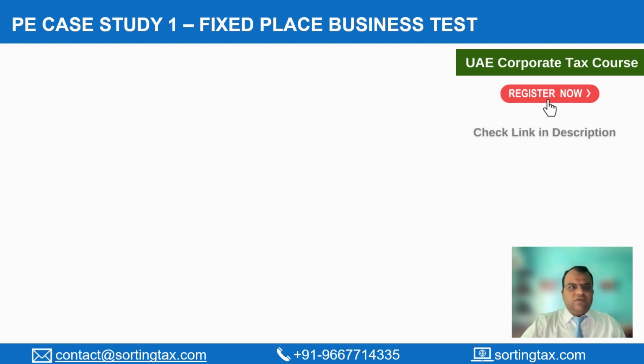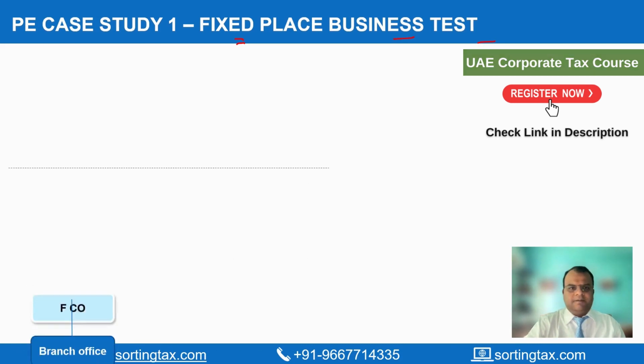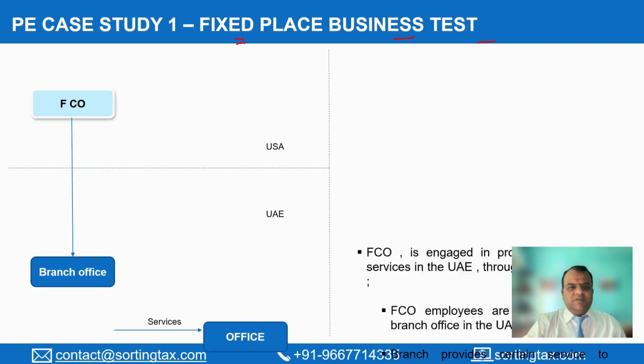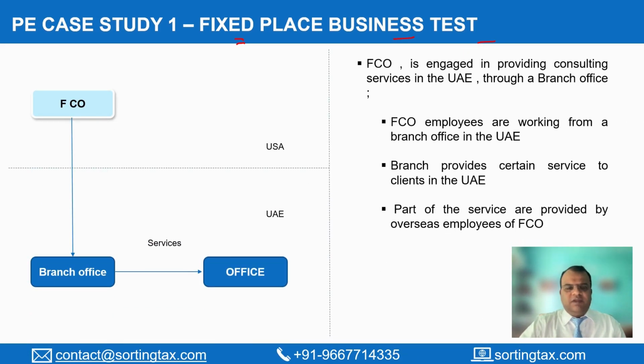Let's briefly look at a few case studies relating to permanent establishment, fixed place of business test. So in this particular example, there is a foreign company, FCO, and it is engaged in providing consultancy services in the UAE through a branch office. Now, this branch office is basically providing services to a company in UAE. The FCO employees are working from the branch office in the UAE.